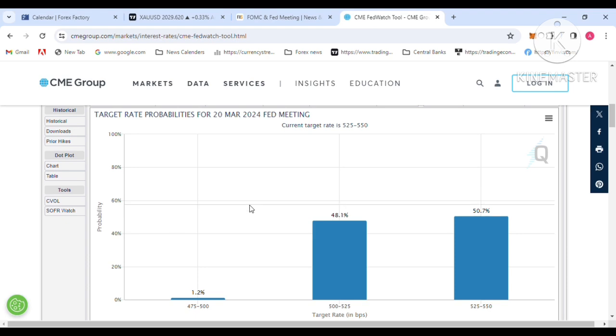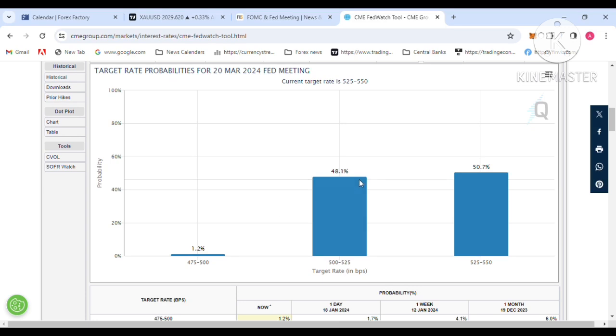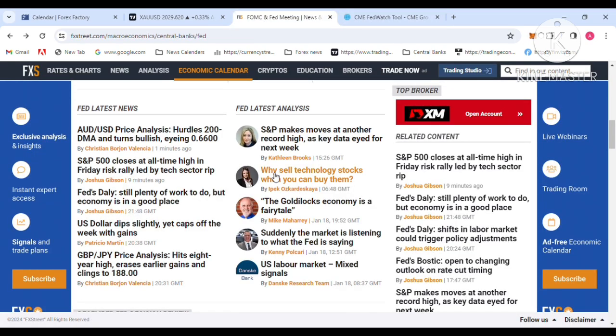Next week, check the Fed watch tool website for the March FOMC meeting. You can see a 48% chance of a rate cut, so the rate cut forecast continues to drop, which will help dollar demand.